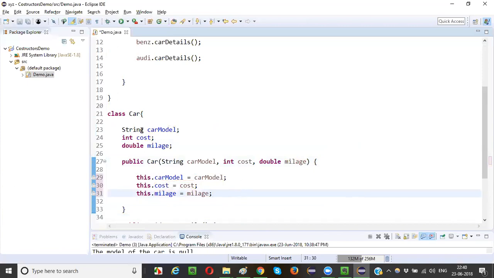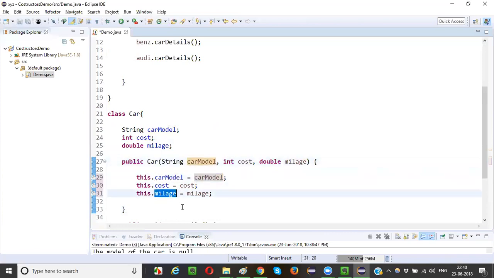So when I say this dot car model now, it is locating this variable, not the parameter. That means when both the variables and parameters are the same, you need to differentiate the variables from the parameters. If you say this, that will become the variable. If you don't say this, it will become the parameter. So this dot car model means the variable name, and the normal car model means the parameter.